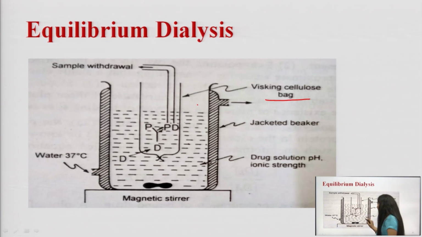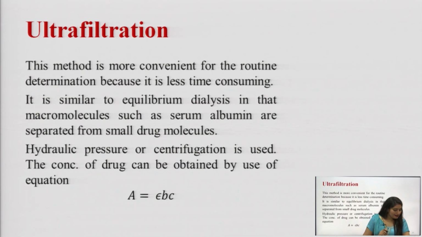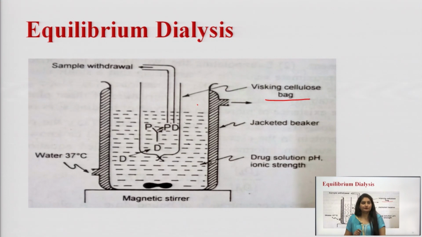Okay, this one is the drug solution. In this, the drug is present in different concentrations. Okay, there is a magnetic stirrer. This is the magnetic stirrer by which continuous stirring occurs in this process. Okay, so in this process what will happen?